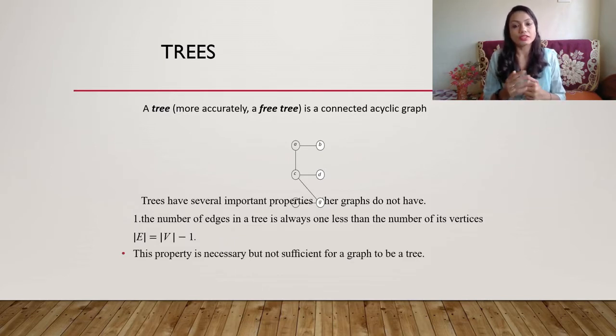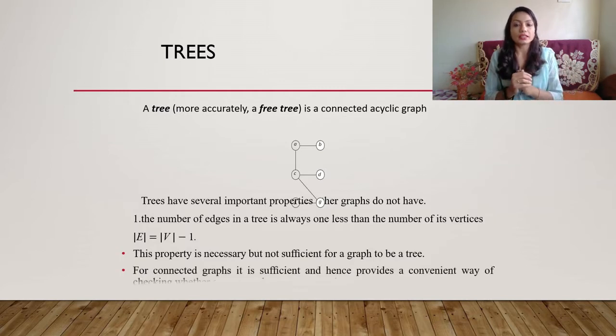But even if this property is true, we cannot tell it is a tree, though it is a necessary property. But if this property is true, we can tell the graph is connected. So if any graph satisfies this property, that is, number of edges is equal to the number of vertices minus 1, then such a graph is called connected.